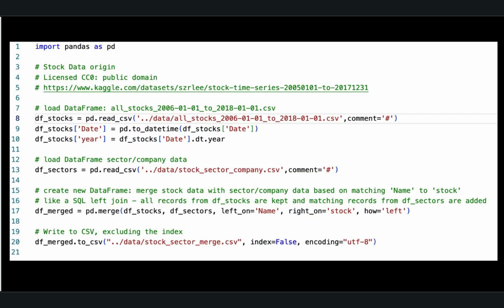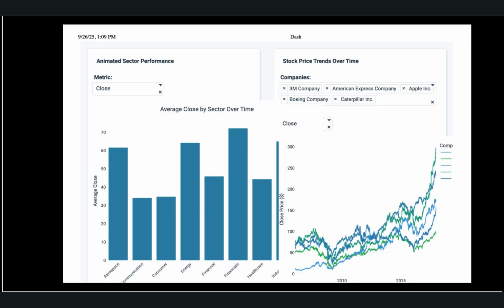The App Studio creates a dashboard from a single data file. I made a single data file by merging the Kaggle dataset with my own company name and sector data using a few lines of Python code. Once the file was uploaded, Plotly App Studio automatically built a whole set of charts into a dashboard. These charts enable users to delve deeper and gain a better understanding of what happened in the market during that